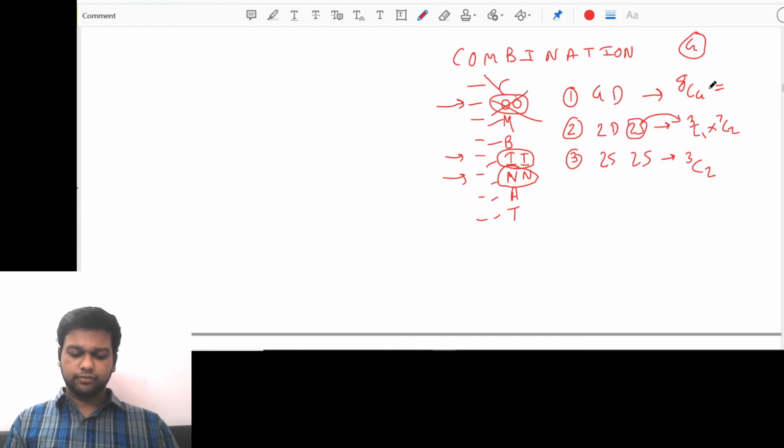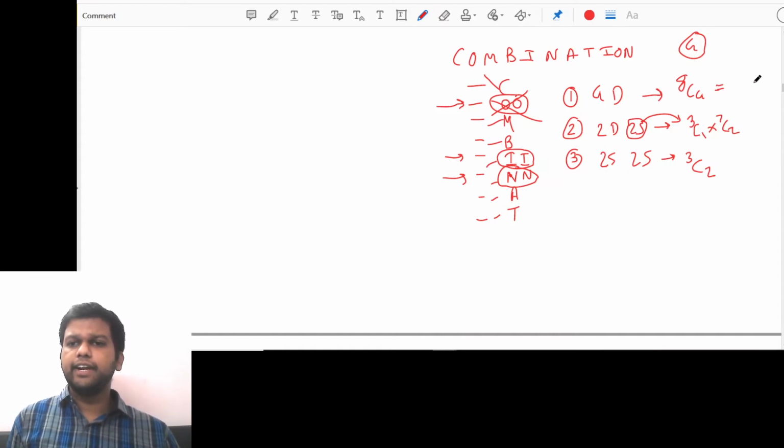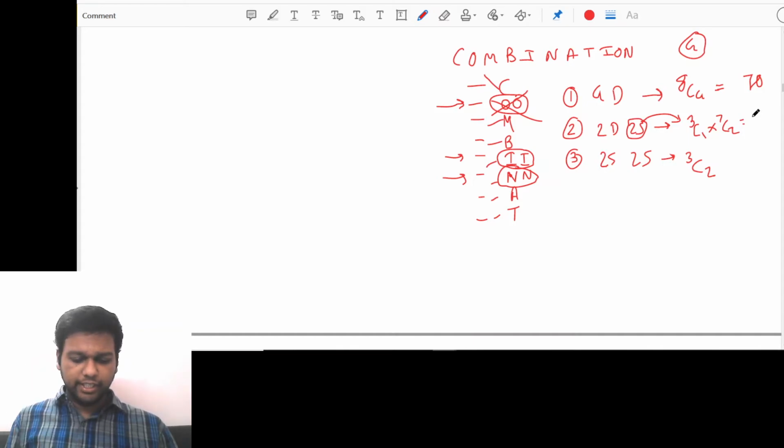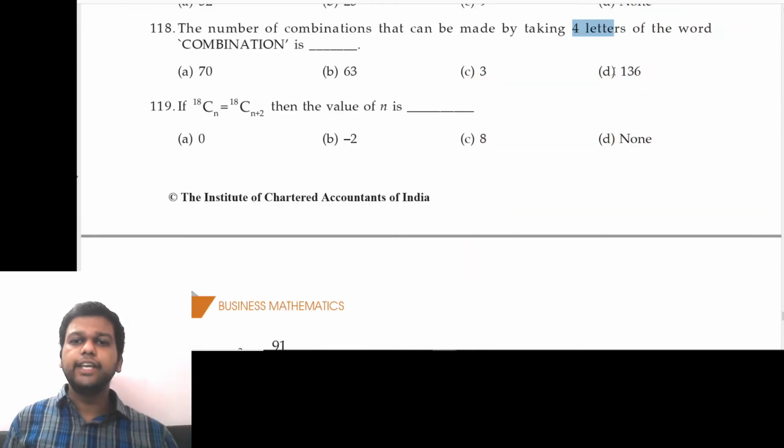8C4 is 70. Then 3C1 into 7C2 is 21 into 3, 63. 3C2 is 3. So 70 plus 63 plus 3, 136 will be the correct answer. Option D, 136.